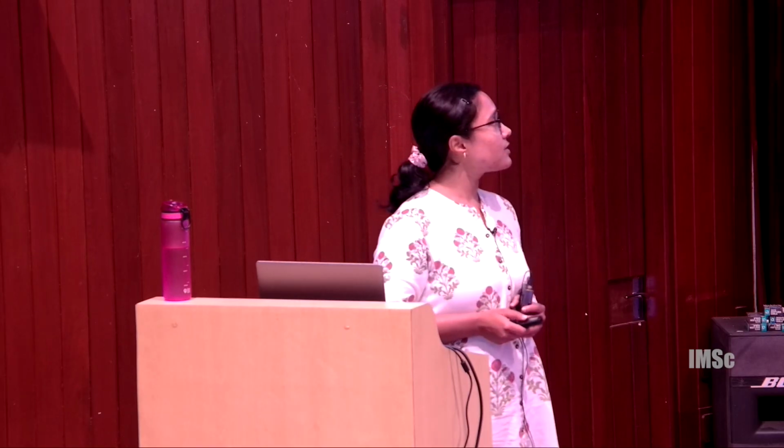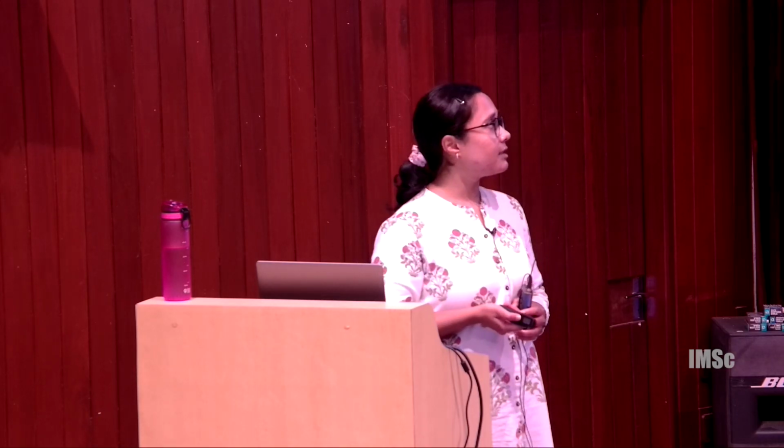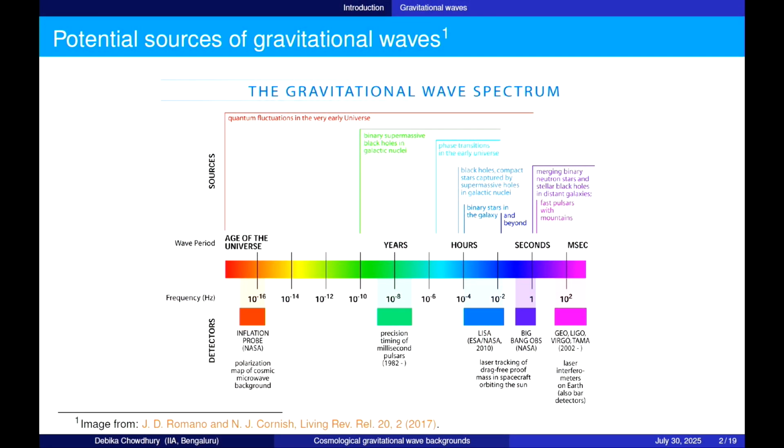So you must have seen this kind of plot several times. This shows the various kinds of sources that we can have for primordial gravitational waves and the wide range of frequencies that these gravitational waves cover. It also gives you an idea of which upcoming or current gravitational wave observatories can detect these signals. For the purpose of this talk, I will be interested in gravitational waves that arise from quantum fluctuations in the early universe. So we are basically talking about these. And as you can see, they cover a very wide range of frequency.